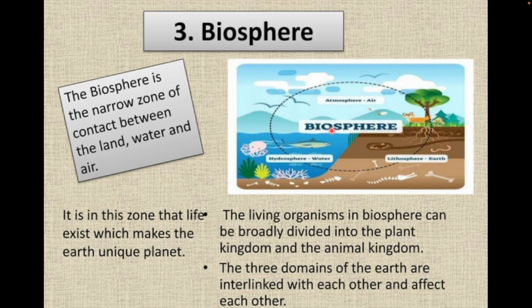It is a zone in which life exists, which makes the Earth a unique planet. Because of biosphere only, this entire Earth becomes a unique planet. And living organisms in biosphere can be broadly divided into two parts: plant kingdom and animal kingdom. And all these three domains that we have studied earlier are interconnected in the biosphere only.